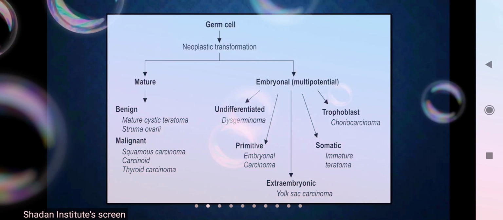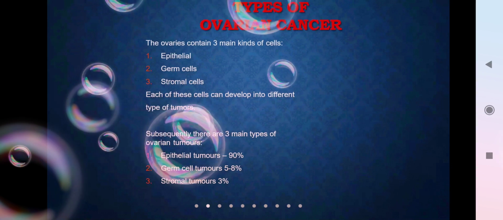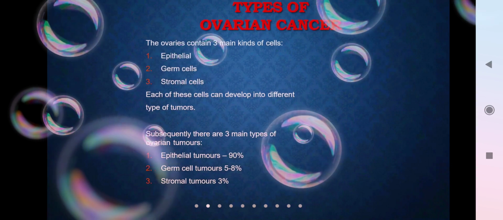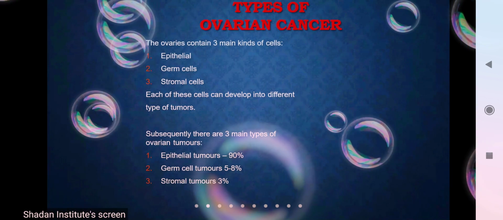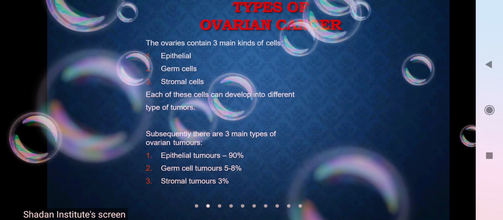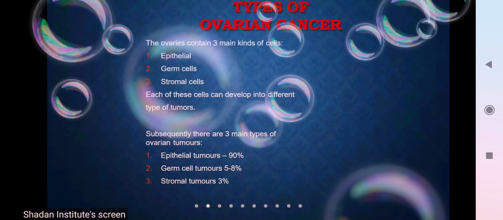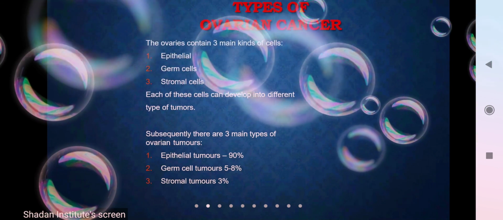So, the types of ovarian cancer. Usually, this slide I have presented in that class also. Usually we have three kinds of cells in the ovaries: the epithelial cells, germ cells, and the stromal cells. So the cancer, the tumor might develop anywhere in these cells. If it is epithelial, we call it epithelial tumors, which are very common, that is 90%.